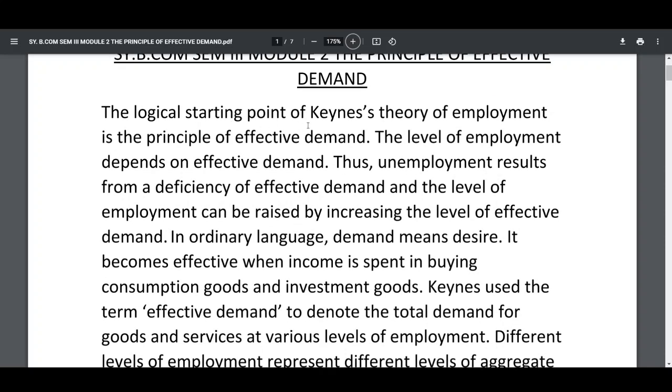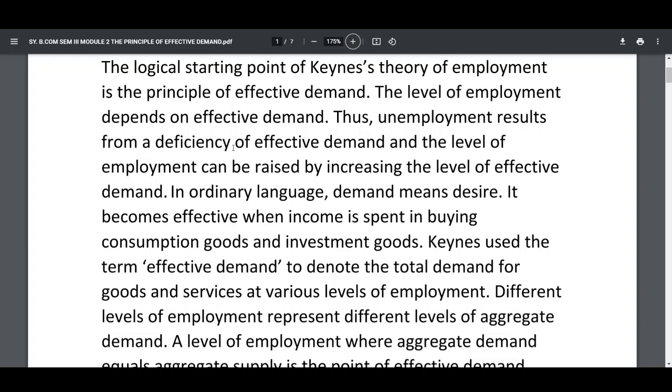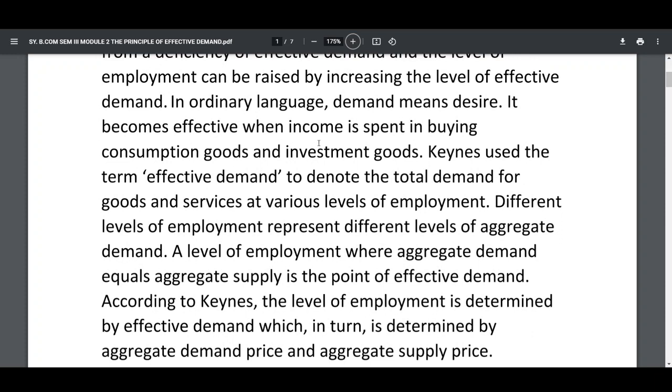The logical starting point of Keynes' theory of employment is the principle of effective demand. The level of employment depends on effective demand. Thus, unemployment results from a deficiency of effective demand, and the level of employment can be raised by increasing the level of effective demand. In ordinary language, demand means desire. It becomes effective when income is spent in buying consumption goods and investment goods.